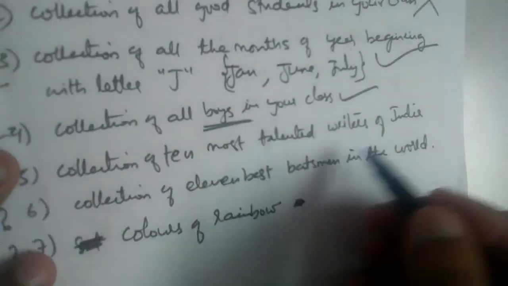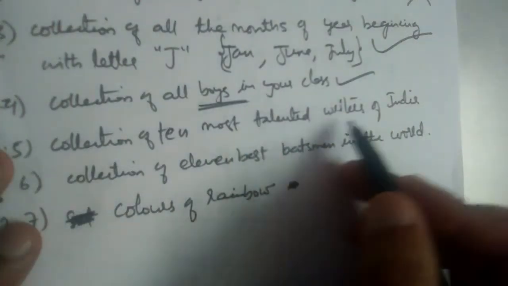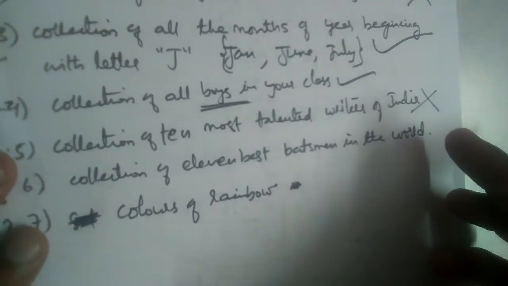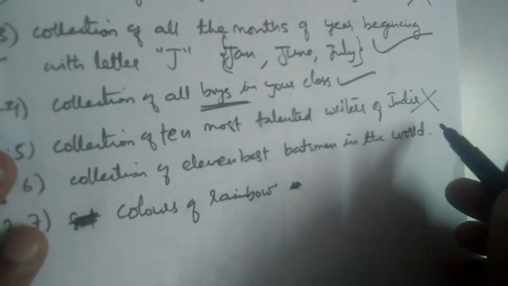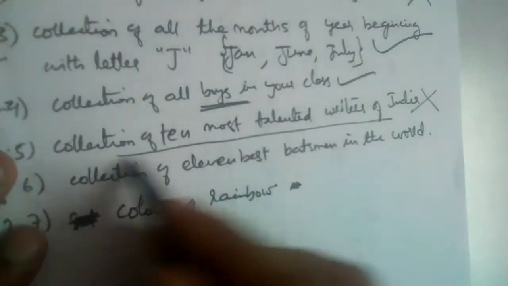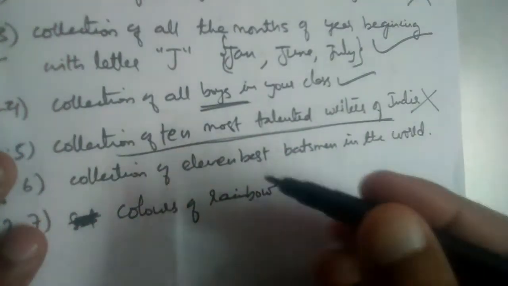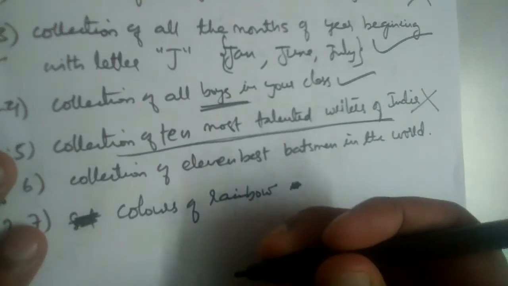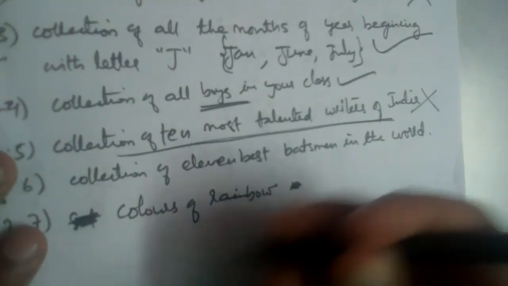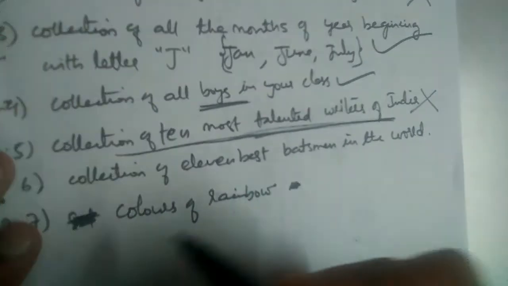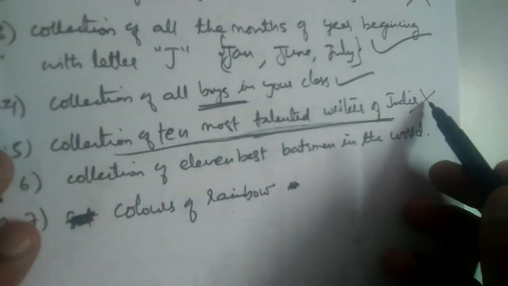Collection of 10 most talented writers in India. The list will be different. Suppose we ask this to two or three different persons, do you think they will write the same list? No, the list will be different. Hence, this statement is not well defined. Therefore, it is not a set.